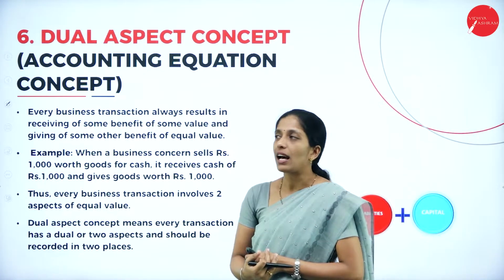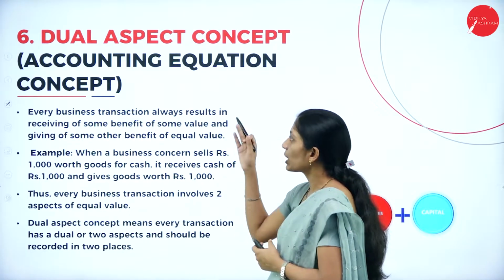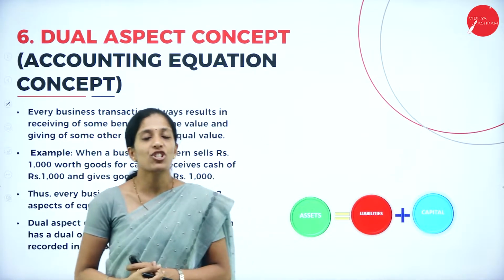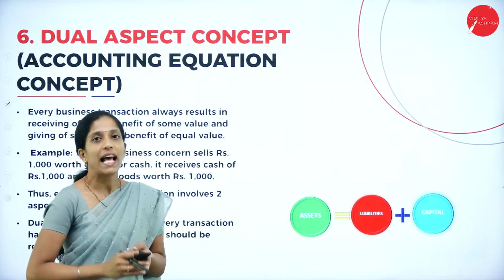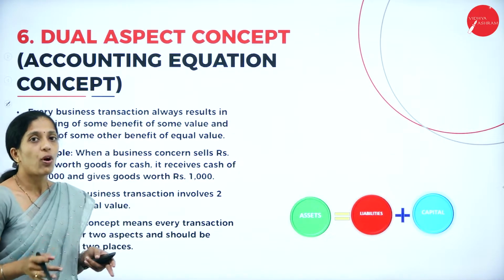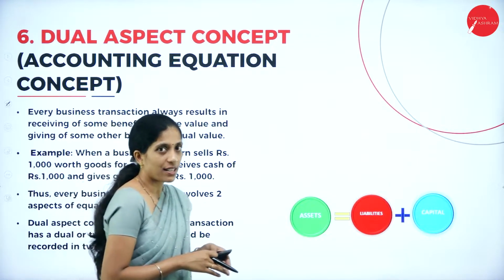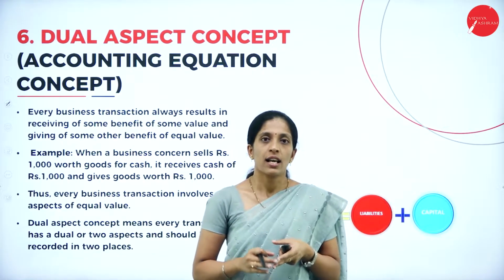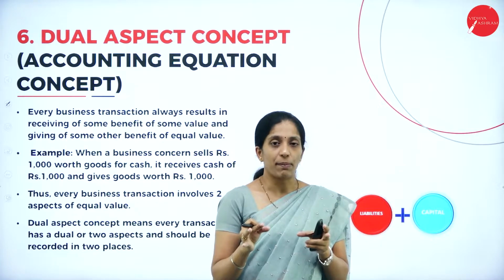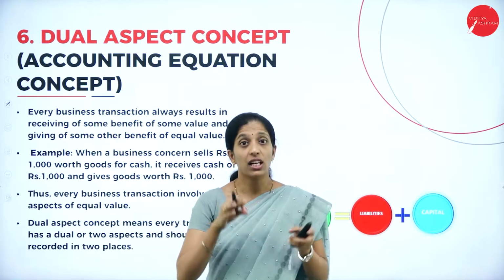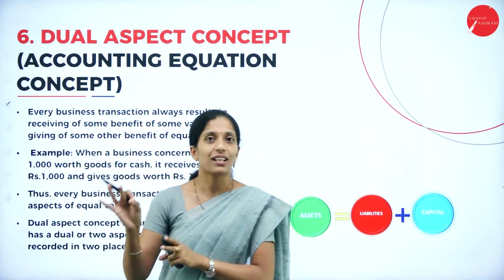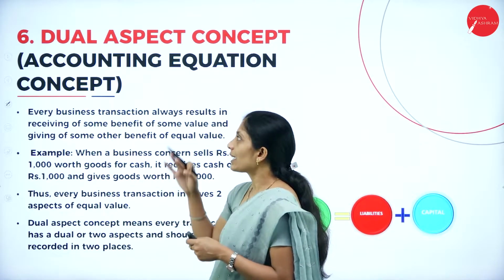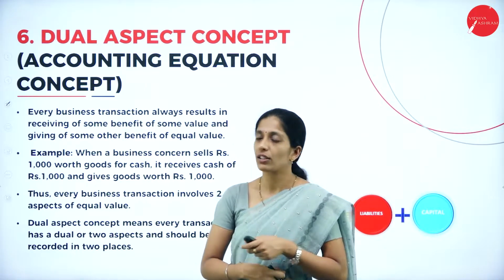Next one is the dual aspect concept, or accounting equation concept. We all know the accounting equation, which tells that assets is equal to liability plus capital. Now what does this dual aspect concept tell us? That for each and every debit there should be a corresponding credit. In the sense, if the debit is rupees 10,000, the same 10,000 should be credited also. One is taking effect, the other is giving effect. So that comes under the dual aspect concept.